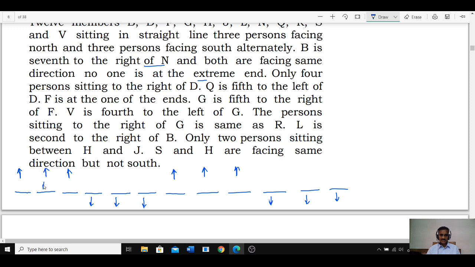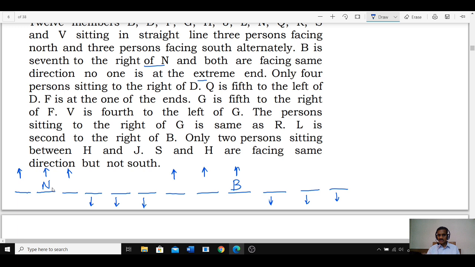Now if N is here, they are not at the extreme ends. Suppose we take N here: 1, 2, 3, 4, 5, 6, 7. Hence B must be at this place. That is one possibility. What is the second possibility? N can be here, then B will be here. That is the second possibility.